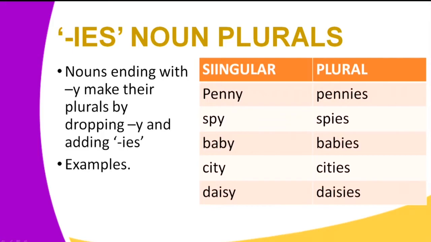We have the word spy. The last letter Y has been dropped to form spies. We have the word baby. The letter Y has been dropped to form babies. The word city, Y has been dropped to form cities. And the last word is daisy. The letter Y has been dropped and IES put in place to form the word daisies.